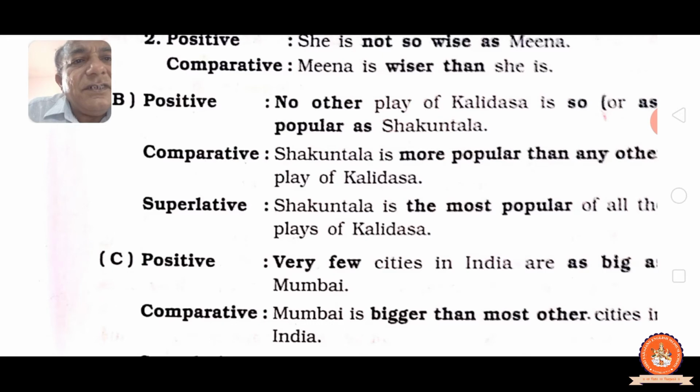Positive: Very few cities in India are as big as Mumbai. Another type of degree, positive degree is there. Mumbai is bigger than most other cities of India. Here the main characteristic is that the plural form is used. See, very few cities in positive, and in comparative, Mumbai is bigger than most other cities. City is not coming alone. City is in plural form here in positive, comparative and superlative.